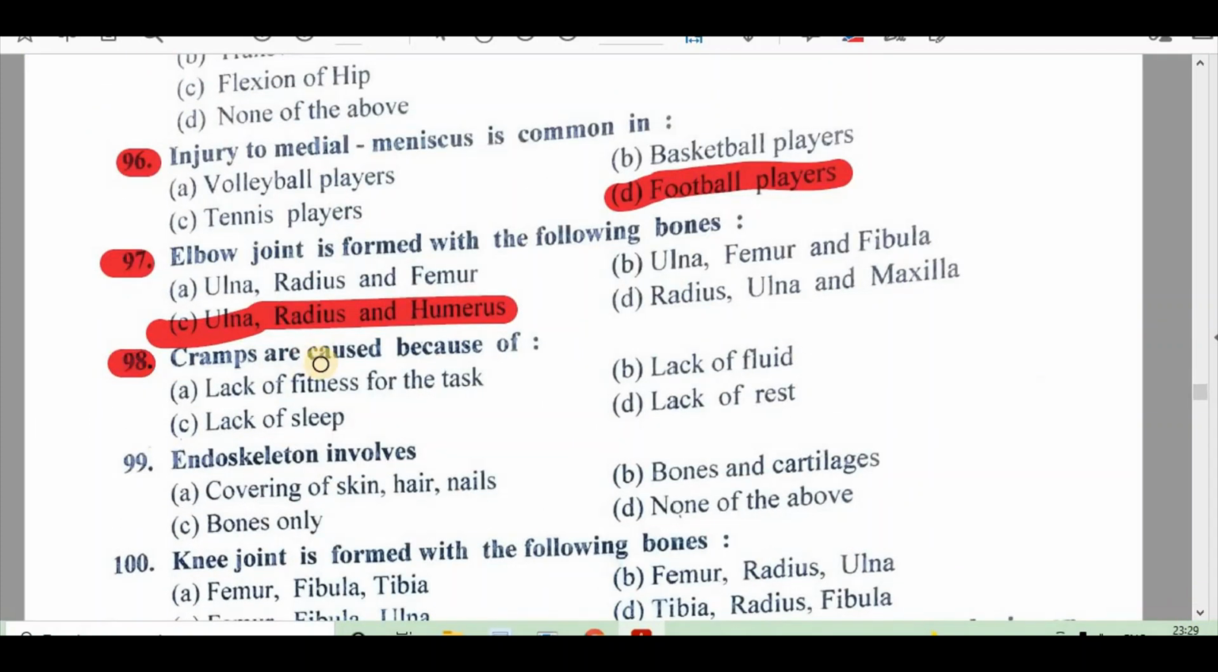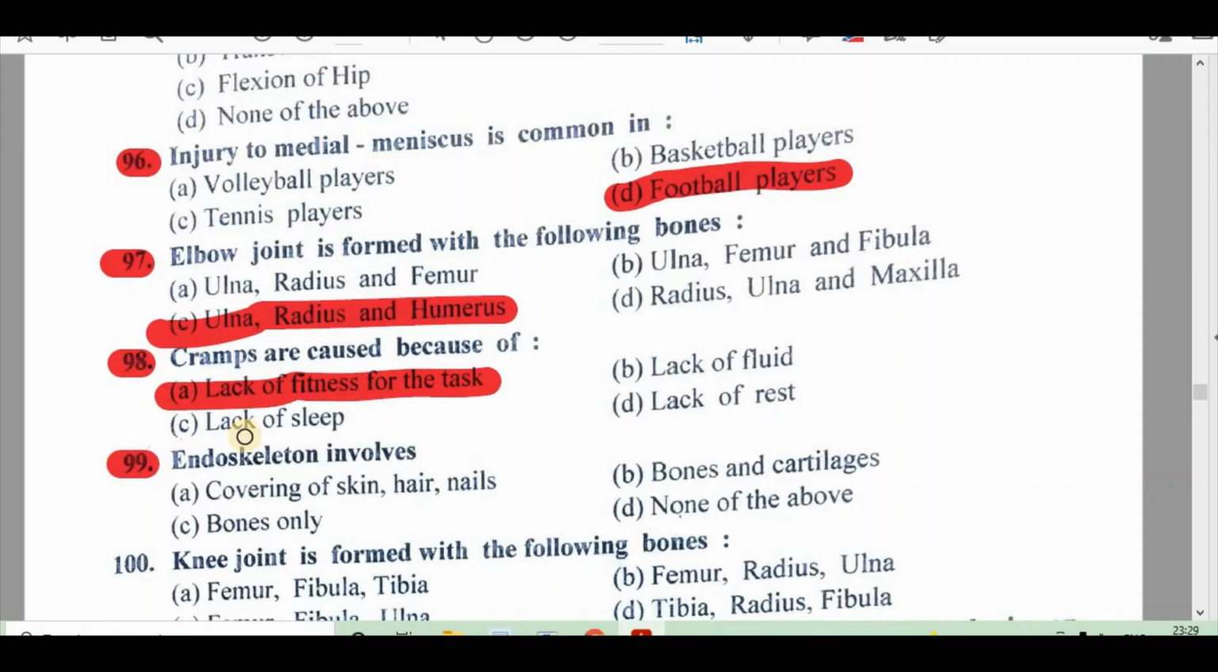98. Cramps are caused because of: A. Lack of fitness for the task, B. Lack of fluid, C. Lack of sleep, D. Lack of rest. Right answer is lack of fitness for the task.